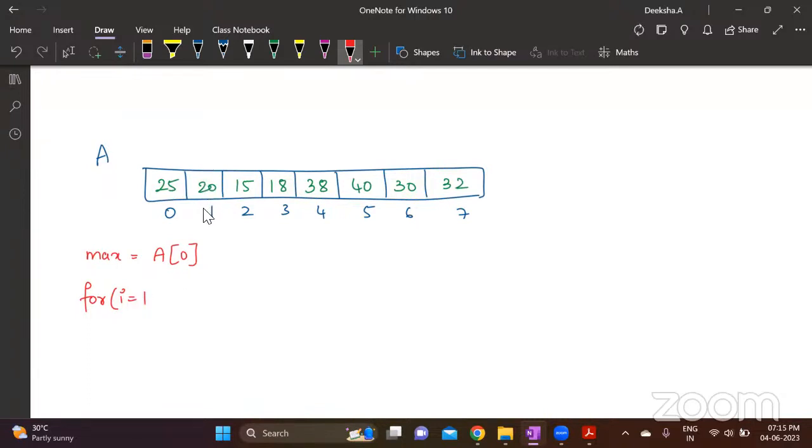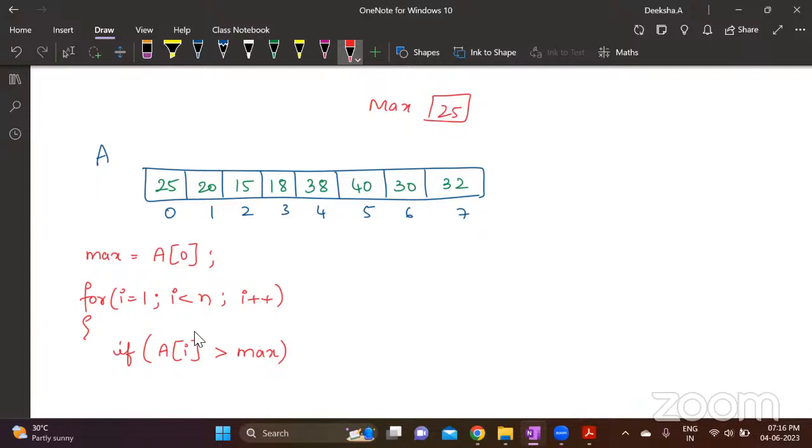So I have to start from the next element. So start from I equals to 1 up to I less than n. In this case, you can take I less than 8. I plus plus. You have to check whether the element at position I is greater than the number that I have assumed as maximum. Okay, max I have taken 25, right? Right now, 25 is there in max. Max has the value in A0, which is 25.